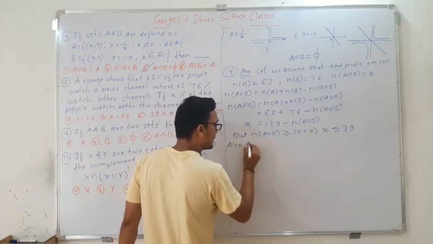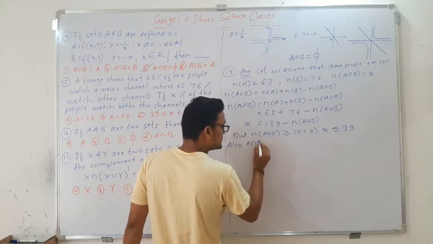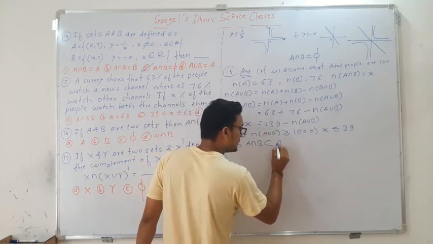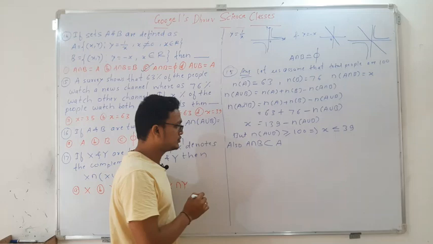Also, as we know, A intersection B is a subset of A. Is it true or not? True.